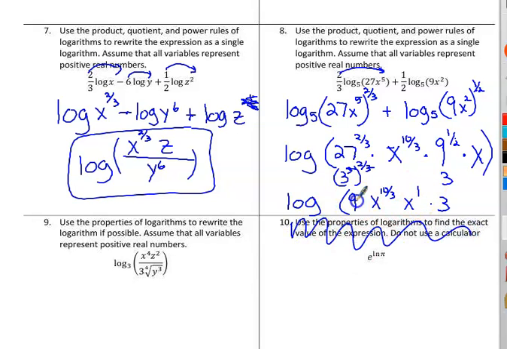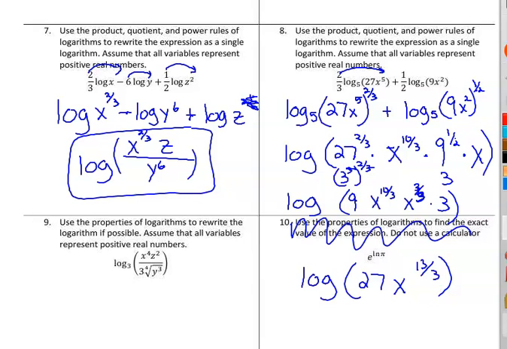So this is 9 times 3, which is going to be 27. So log of 27, and this is x to the 10/3 times x to the 1, which is x to the 10/3 times x to the 3/3, because we add exponents, so we have to get a common denominator. And 10 plus 3 is 13/3. And that is your answer to number 8, not number 10.